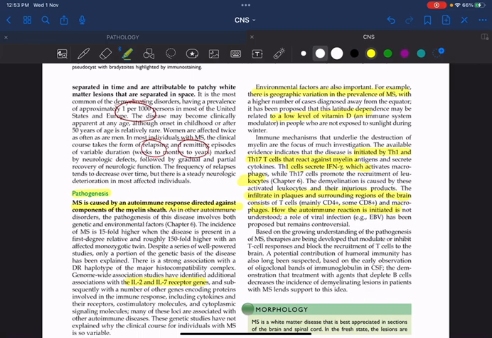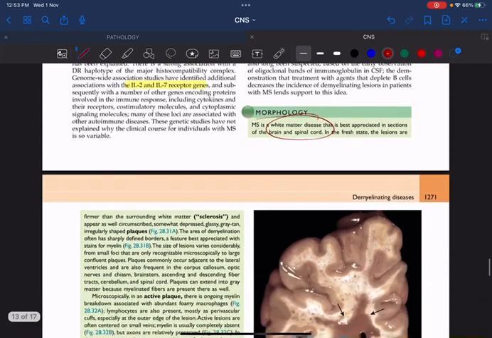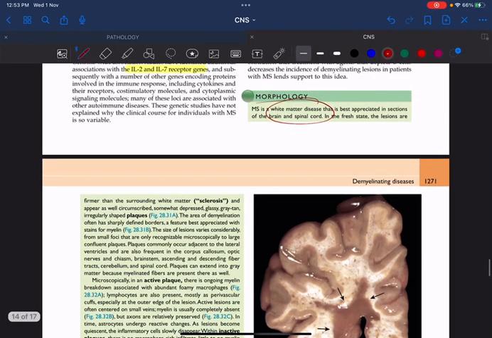Coming to the morphology, I told you it mainly affects the myelin sheath of the central nervous system. It is actually a white matter disease. The grey matter is almost intact. And here we have sclerosis. What do you mean by sclerosis? That means the lesions will be firmer. It appears a little bit thicker than the surrounding normal neuronal tissue. That is why we use the term sclerosis here. And we can see well circumscribed, gray and irregularly shaped plaques.